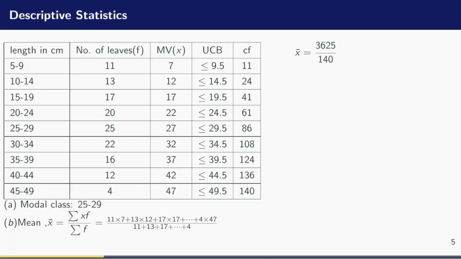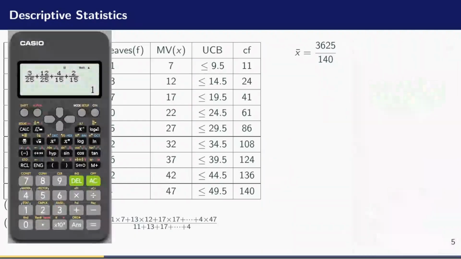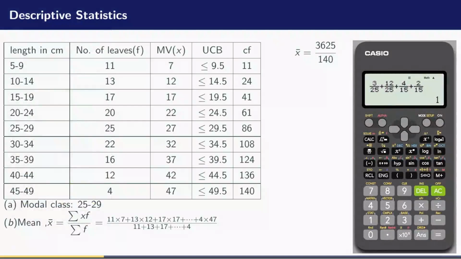So let me take my calculator and do the multiplication and see what I'm going to get. All right, this is my calculator here. So let me then multiply. I'm multiplying 11 times 7. I add that to 13 times 12. I add that to 17 times 17. I add that to 20 times 22. I add that to 25 times 27.